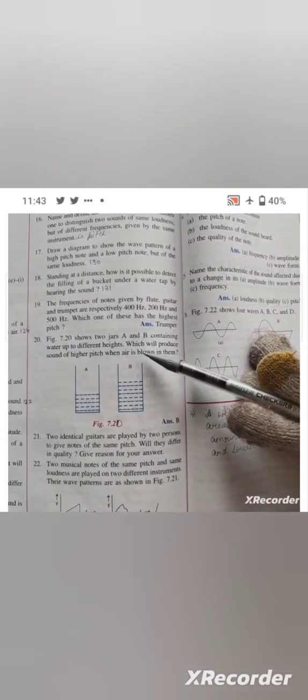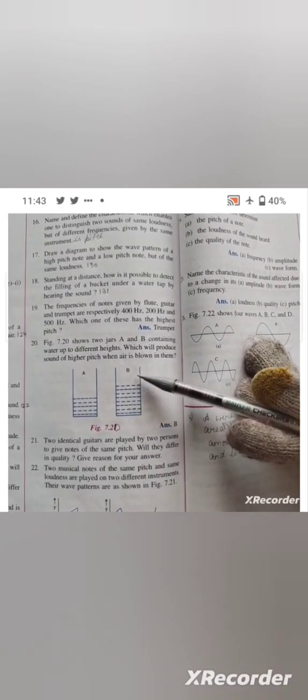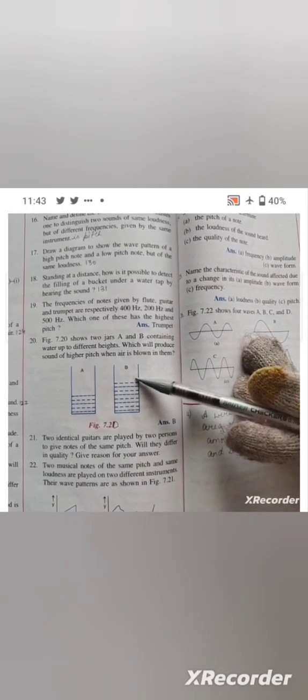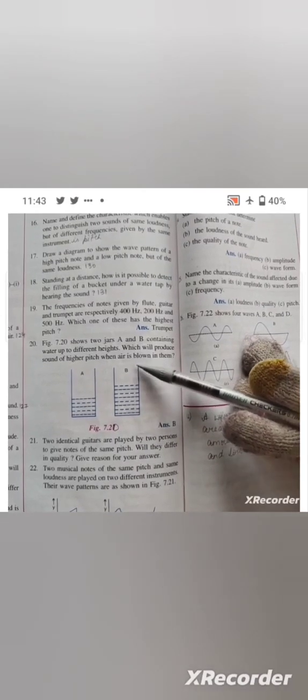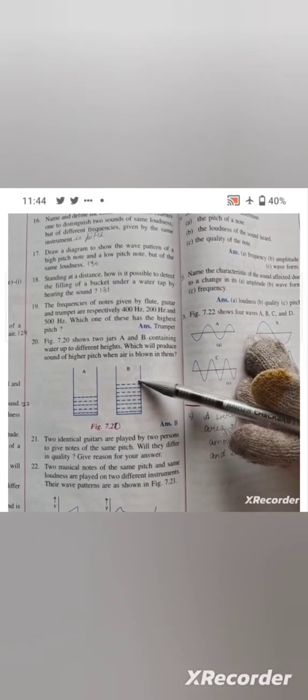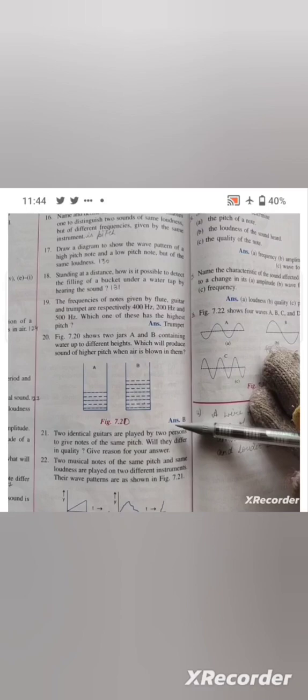Okay, it is asked in the question which will produce sound of higher pitch when air is blown in them. So when air is blown in jars A and B, jar B will produce a sound of high frequency, as the length of the air column in jar B is less than the length of the air column in jar A, and therefore the sound produced by jar B will be of high pitch. Okay, so its answer is B.